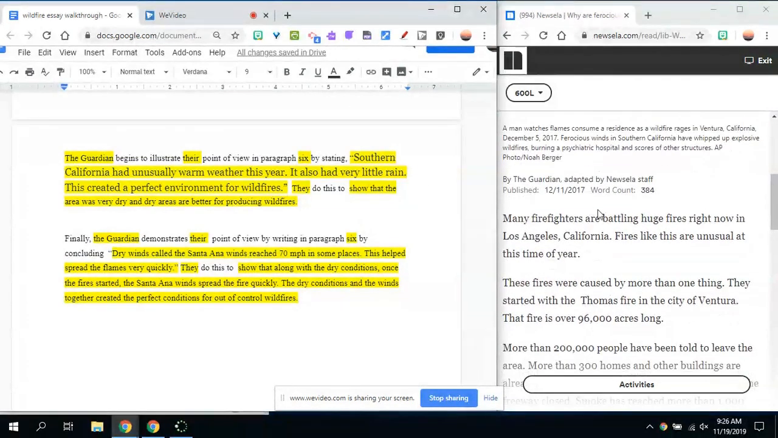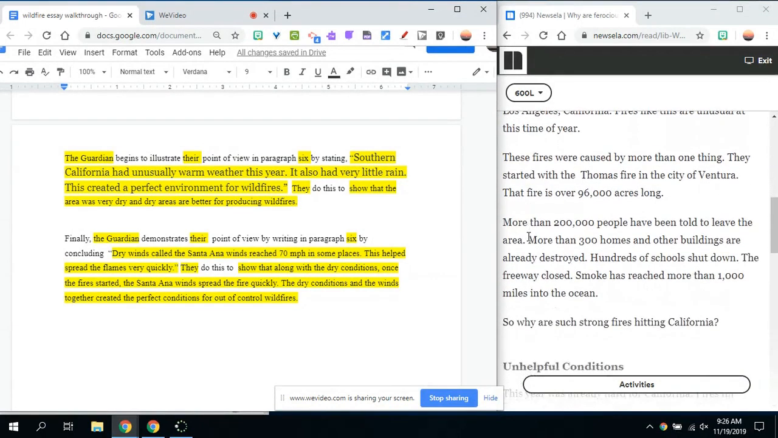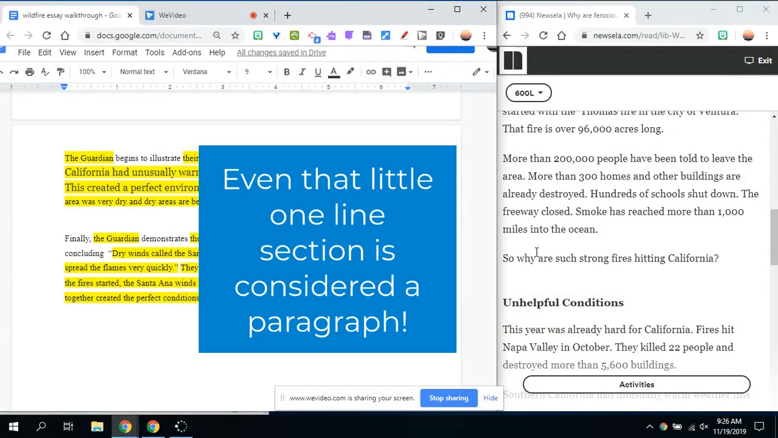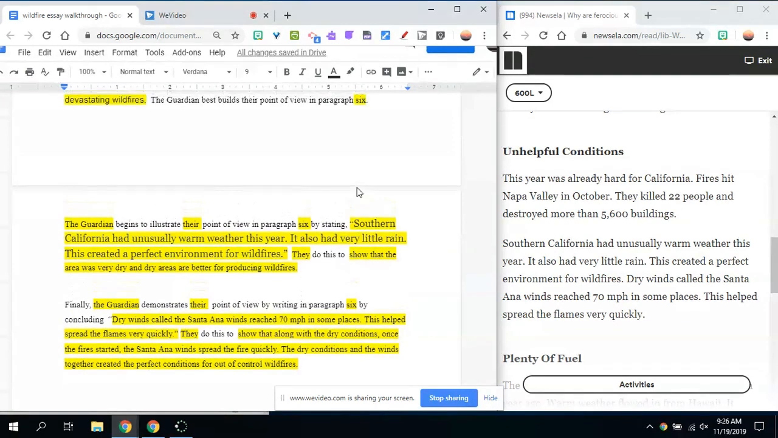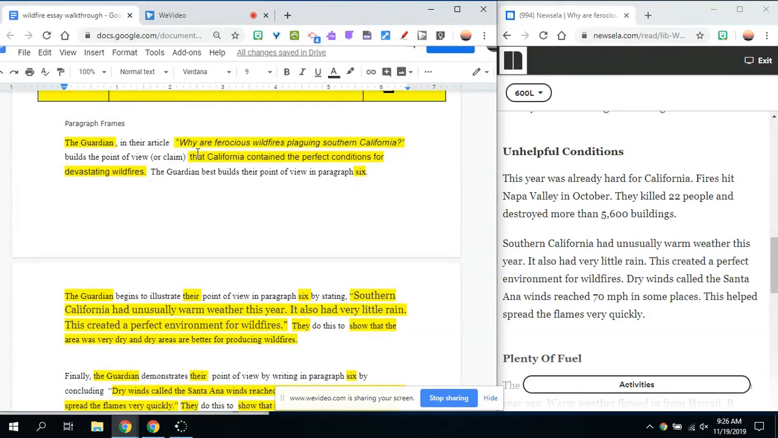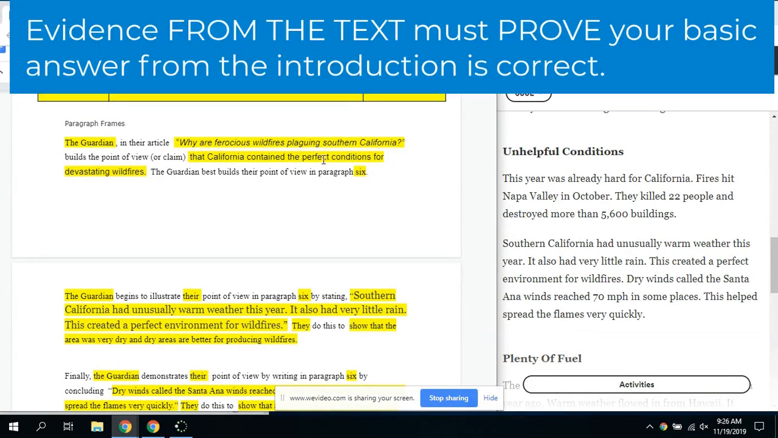If I go over to the text, we have paragraph 1, paragraph 2, paragraph 3, paragraph 4, paragraph 5, and here's paragraph 6. Paragraph 6 says, Southern California had unusually warm weather this year. It also had very little rain. This created a perfect environment for wildfires. So that tells me that it hits that claim directly, that California contained the perfect conditions for devastating wildfires. It says it was the perfect environment. All right. Then it says dry winds called Santa Ana winds reach 70 miles per hour in some places.